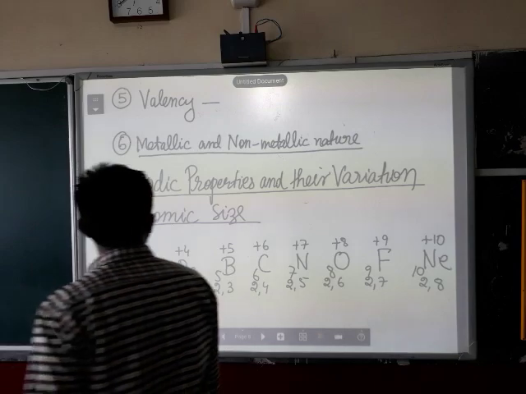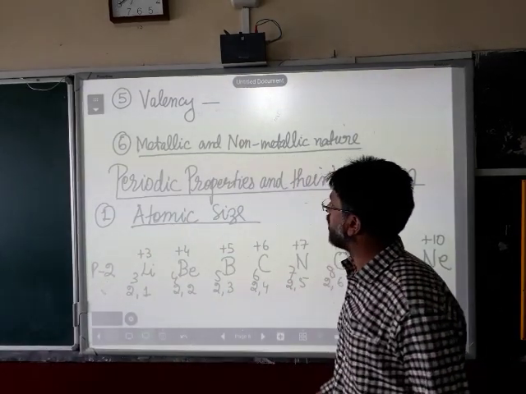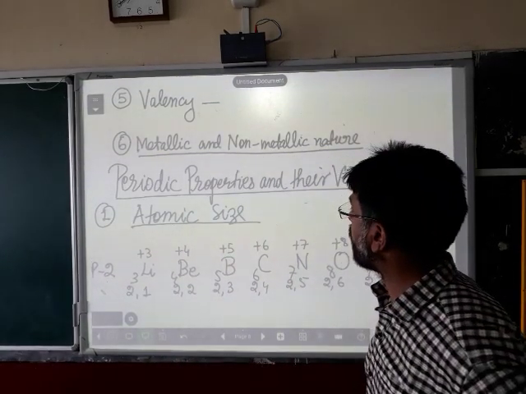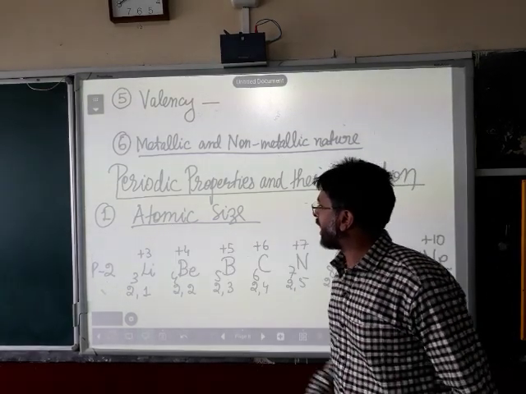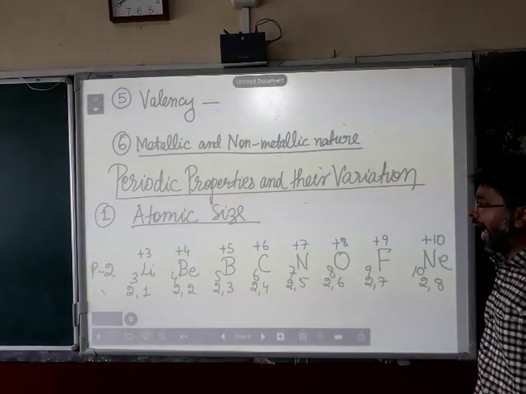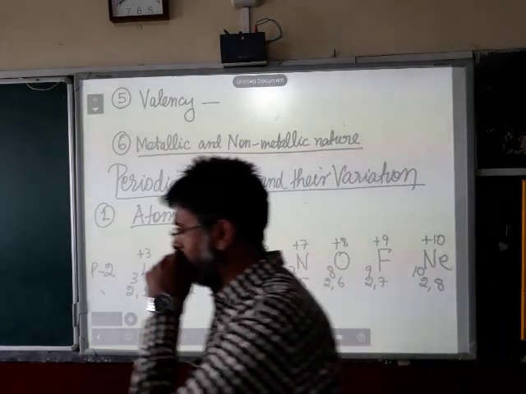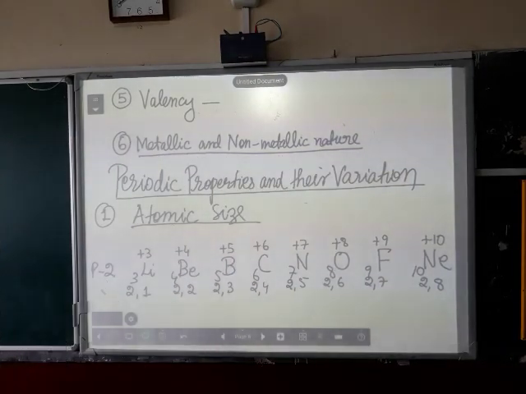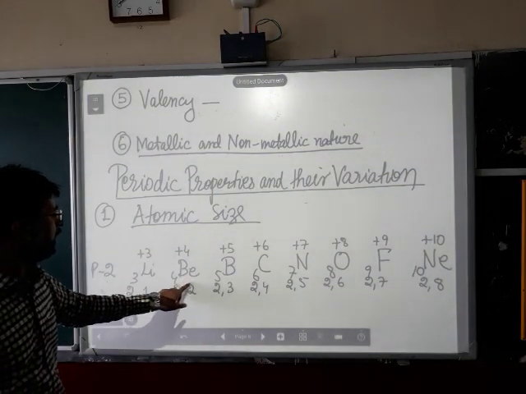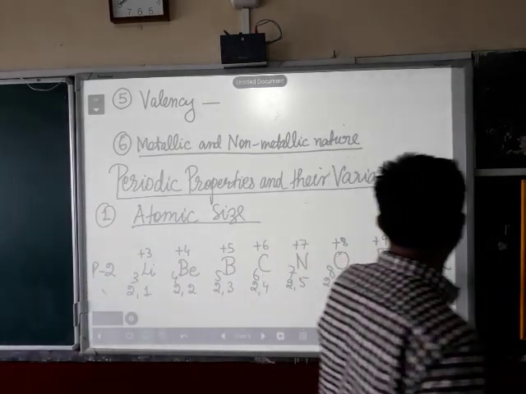Now, let me come down in detail and discuss these periodic properties one by one. The first one is atomic size. Now, I will take the example of period 2. The elements of the second period are lithium, beryllium, boron, carbon, nitrogen, oxygen, fluorine and neon.